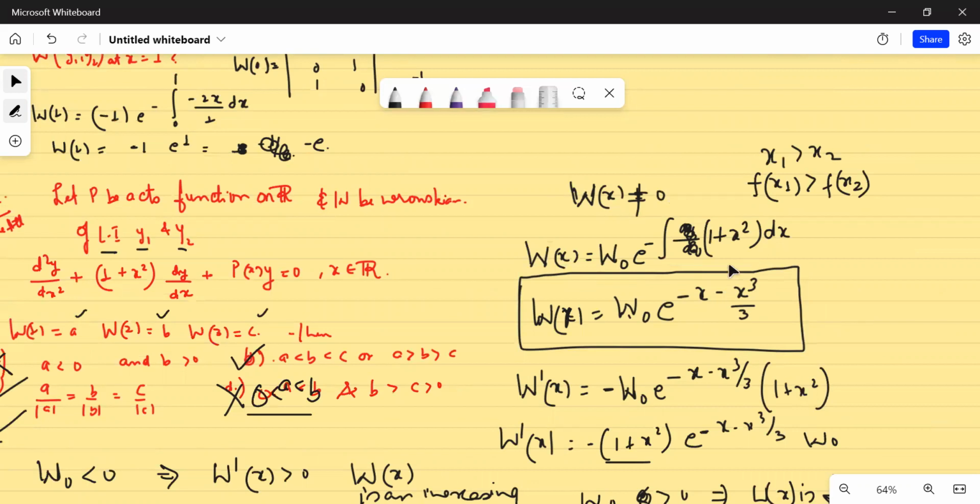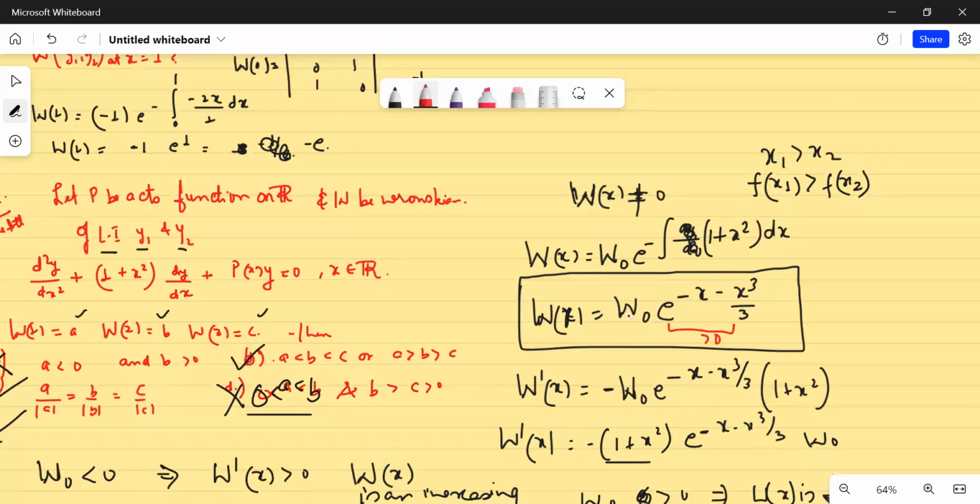I taught you that the Wronskian can be either zero or non-zero. If it is non-zero, it will be either positive or negative depending upon what W naught is. W naught means the Wronskian at some known point. The exponential is always positive, so forget about it. This is always positive. Sorry, I can't get a pen. So you know that this is always positive.